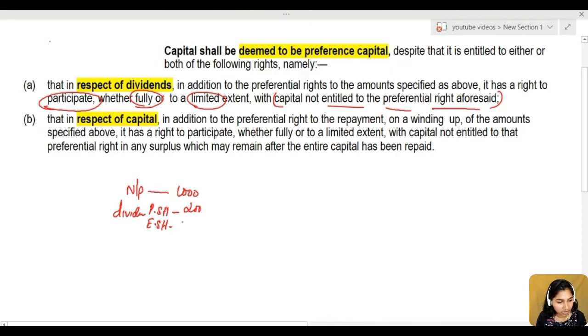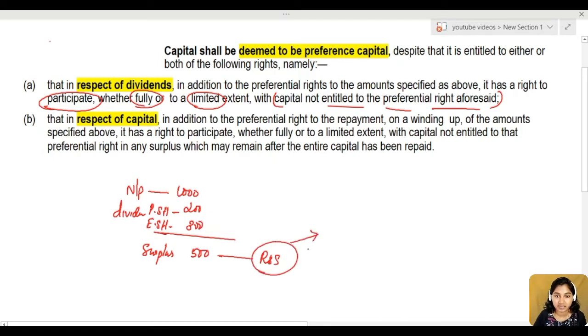Then for equity shareholders we planned around 300. So the surplus is part of retained earnings and this will go to reserves and surplus, right? In most cases, who is it for, equity shareholders or preference shareholders? The surplus is obviously for equity shareholders, right?